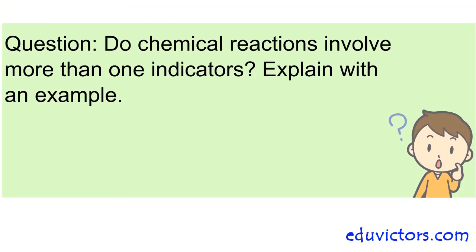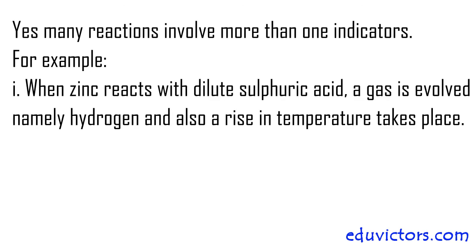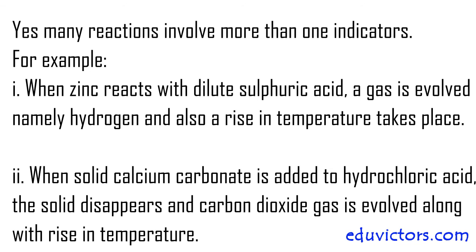Do chemical reactions involve more than one indicator? Explain with an example. Yes, many reactions involve more than one indicator. For example, when zinc reacts with dilute sulfuric acid, a gas is evolved, namely hydrogen, and also a rise in temperature takes place. When solid calcium carbonate is added to hydrochloric acid, the solid disappears and carbon dioxide gas is evolved along with a rise in temperature.